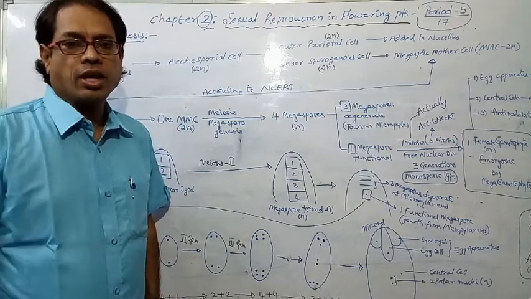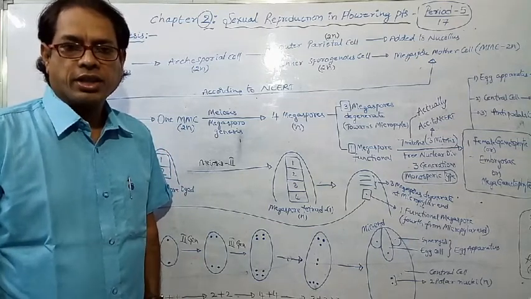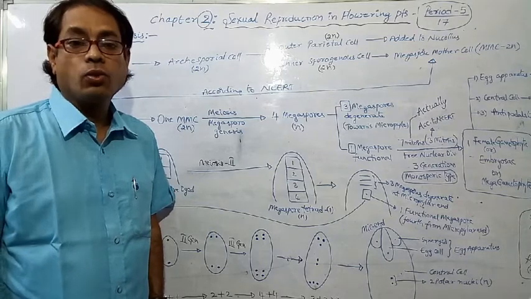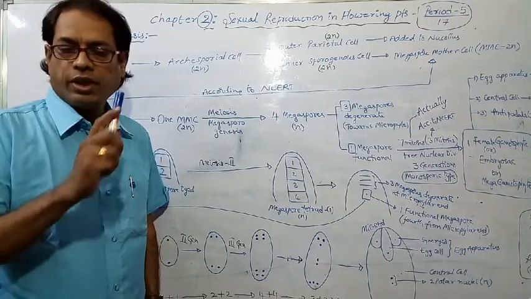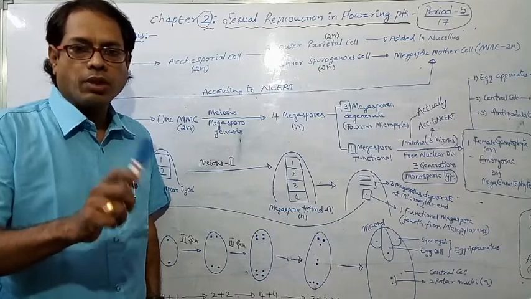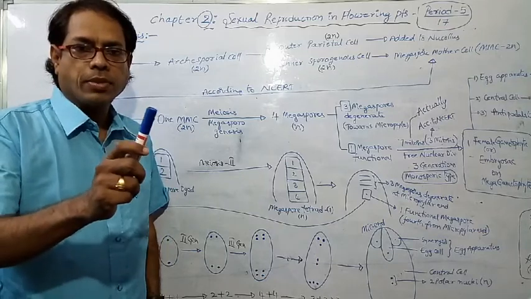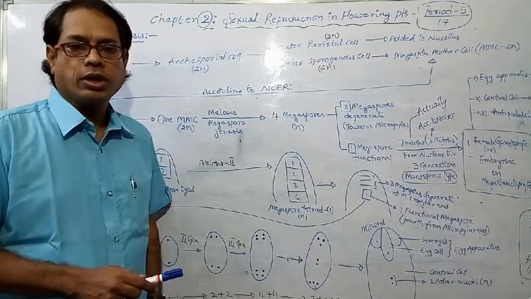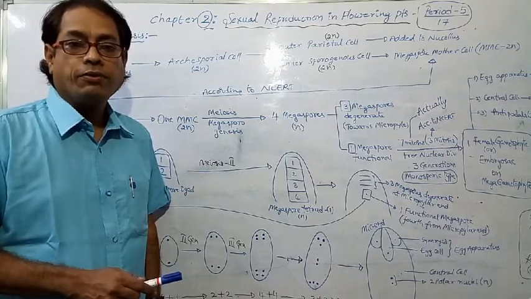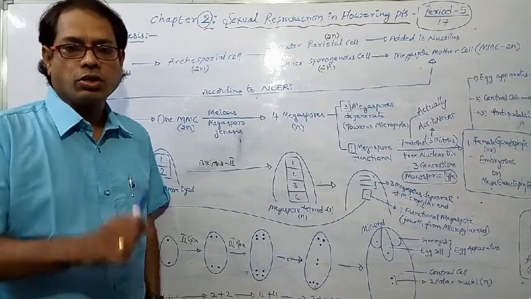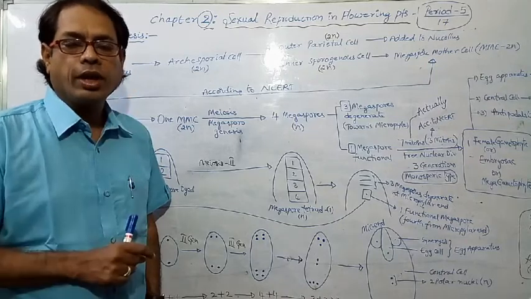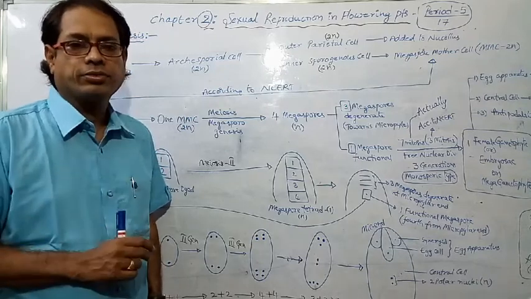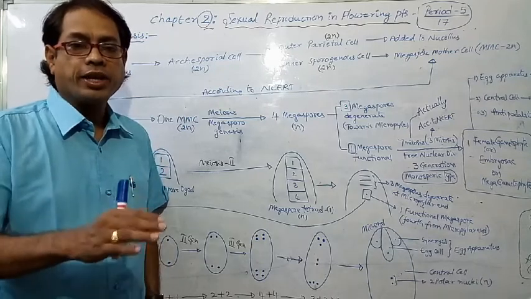In the previous class, we discussed the megasporangium, that is the ovule. That is a very important point. The other name of ovule is megasporangium. Inside the megasporangium, how many female gametophytes are present? Only one female gametophyte, or embryo sac, is present. How is that female gametophyte formed?